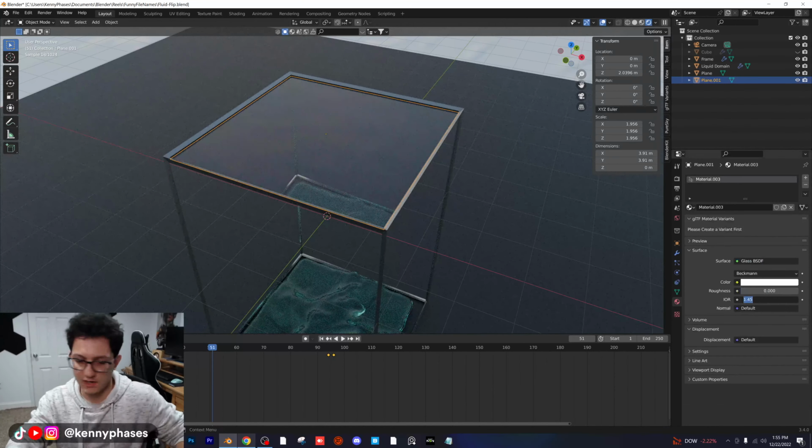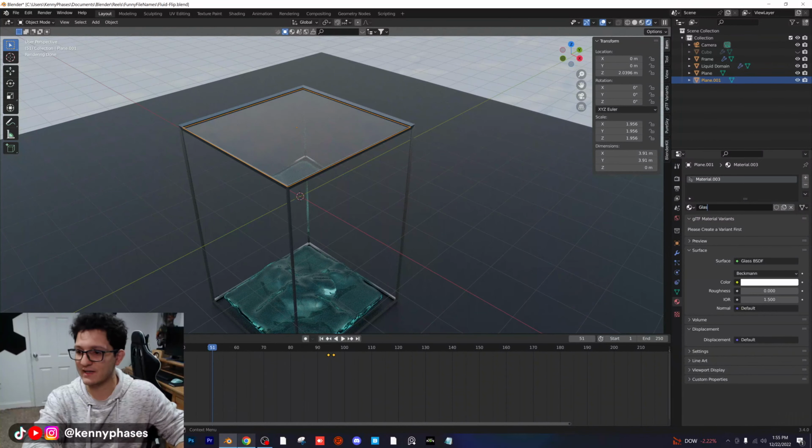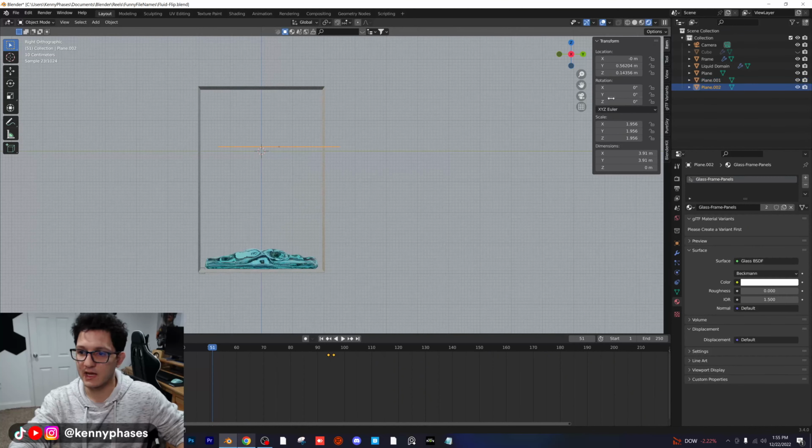And then I'm also going to name this material glass frame panels, just so that we have this all marked properly. I'm going to duplicate it. I am going to rotate it 90 degrees on the x-axis. I'm going to move it over here, scale it on the z-axis.